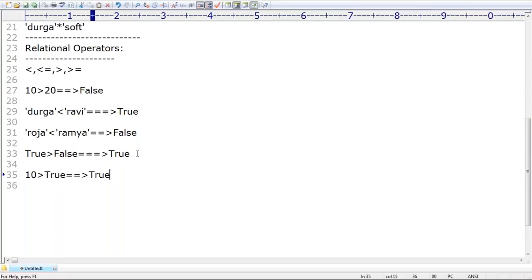True by default we are going to get. What is the reason? Okay, like next one after that, here, sir, 10 greater than Durga, I'm taking. Can you please tell what is the output we are going to get, sir?